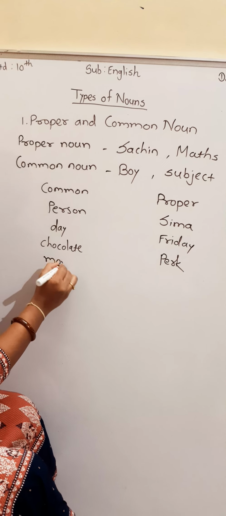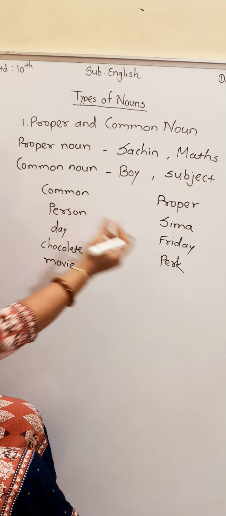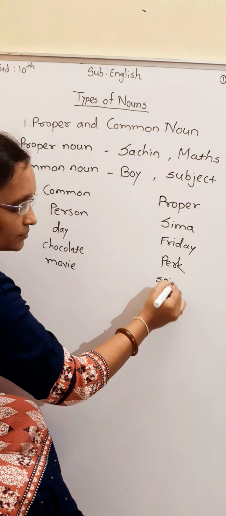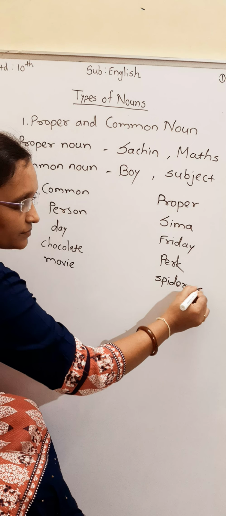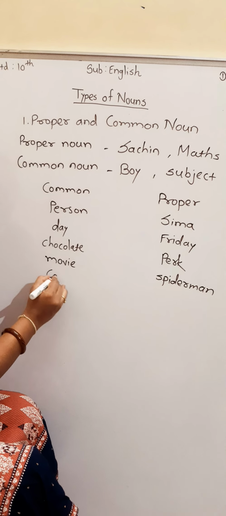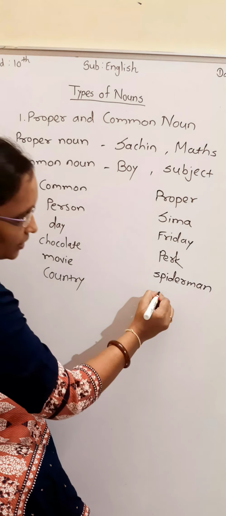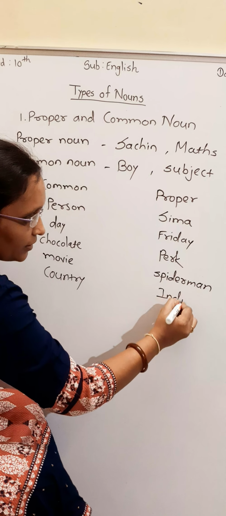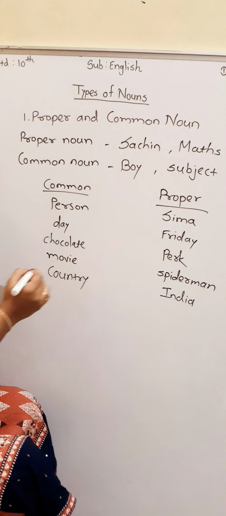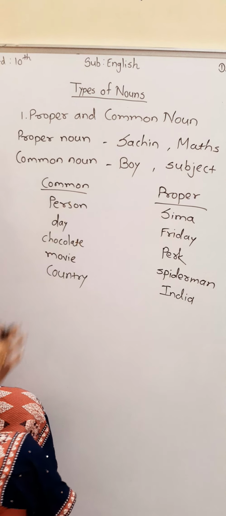Suppose we write here movie. Movie is the common noun. In that, if you write the name of a particular movie, it will become your proper noun. Spider-Man, it will become the proper noun. Country, it is the common noun. Here India, it is the proper noun. In this way, this is the basic difference between common noun and proper noun.